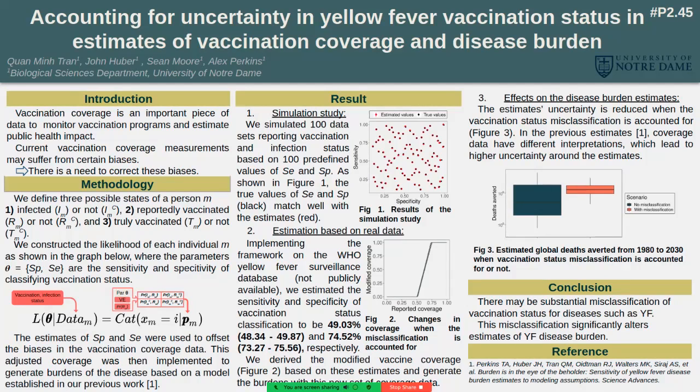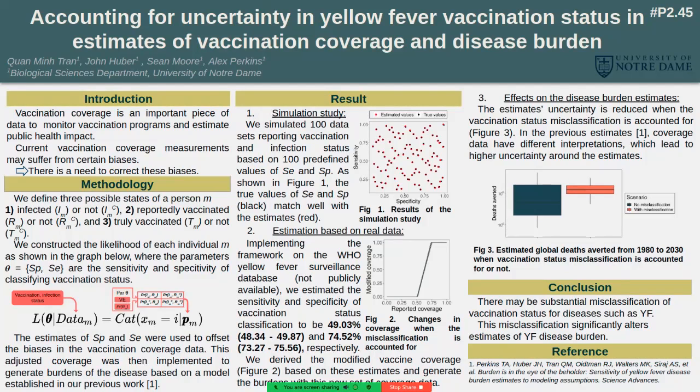We then conduct the estimates on real data by implementing this framework on the WHO yellow fever surveillance database. And we estimate that the sensitivity and specificity of the vaccination status is not 100%, which is not perfect. So there can be a substantial misclassification of vaccine status for diseases such as yellow fever.